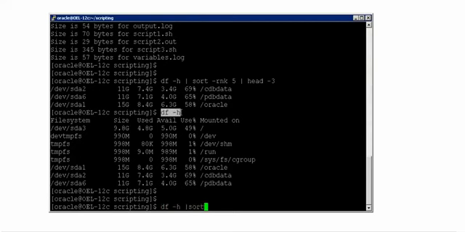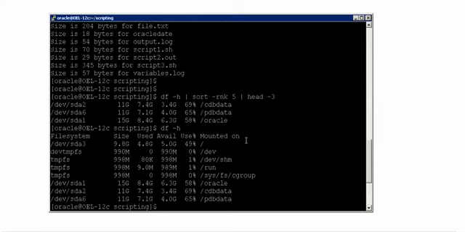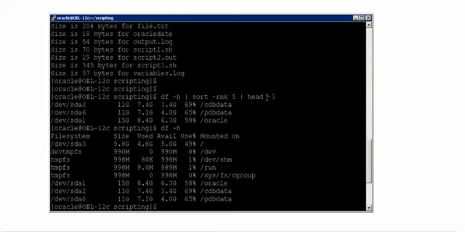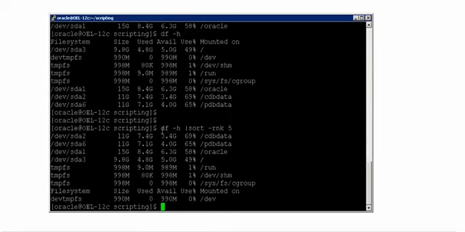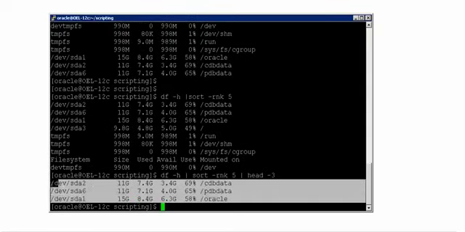Now you see sort in reverse order, that is descending order, on the numerics for the column number 5. So now you can see all the columns in descending order with respect to the 5th column, only with respect to the numbers. That's what you see on the screen. Now if I pass this to head -3, it will only show you the top 3 of the result. Head means the top, and -3 tells how many rows it has to show. So now if I fire this, you understand why this is the output for the complete command.